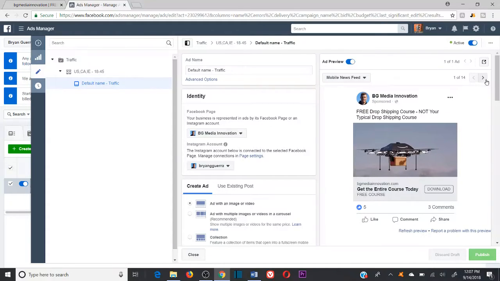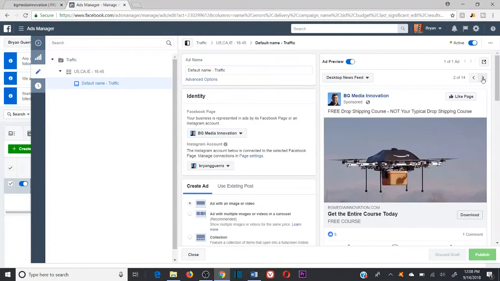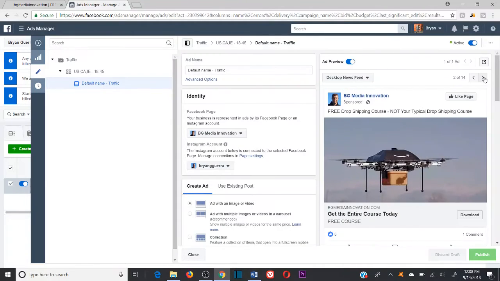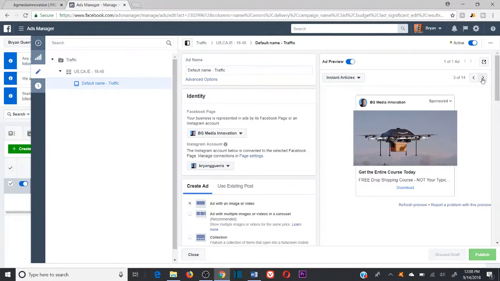Now, I just relaunched these ads, but they basically run over and over and over again. You'll see right here on the right, this is an example of my ad on Facebook. This is an example of my ad on Facebook as well. This might be mobile Facebook. This is just Facebook on the desktop, I believe. This is an example of my ad on Facebook as well, I believe. I think that's Facebook on the special highlighted section of it. I forget exactly what that's called. Oh, instant articles. There we go. It's right in front of my face.